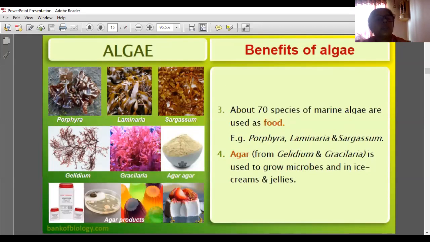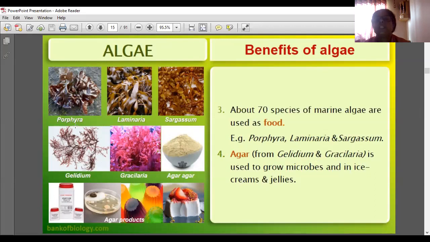Gelidium is the China grass, and Gracilaria; both of them are used in making jellies and ice creams. Agar from Gelidium and Gracilaria is used to grow microbes and in ice creams and jellies. Here you see the agar product, and these are the products made from agar.